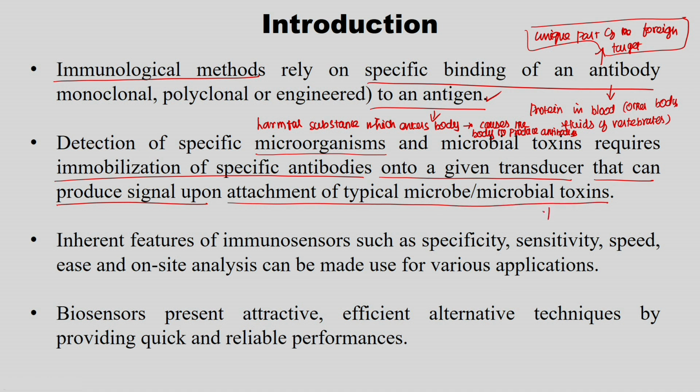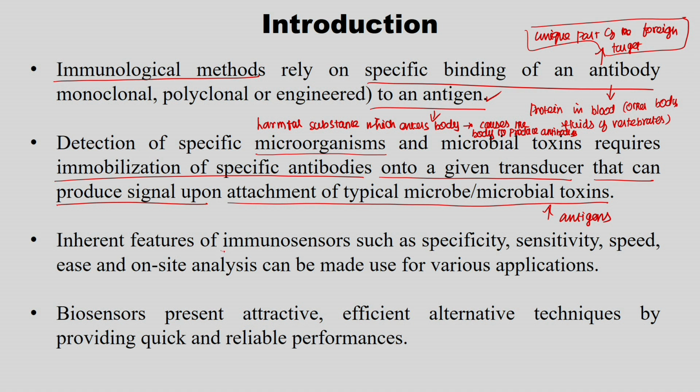So, here microbe or microbial toxins are the antigens. Okay. So, where do these antigens get bound? That is nothing but an antibody. So, that particular specific antibody is attached onto the transducer. So, when the antigen goes and binds with the antibody, definitely a physicochemical signal is produced and given to the transducer. This transducer further converts the physicochemical signal into an electrical signal.